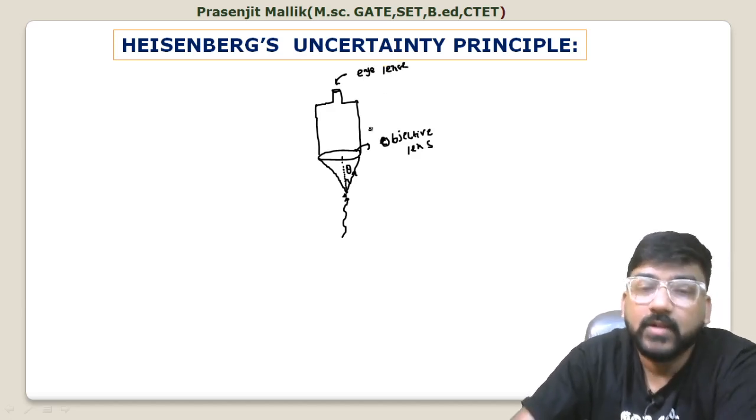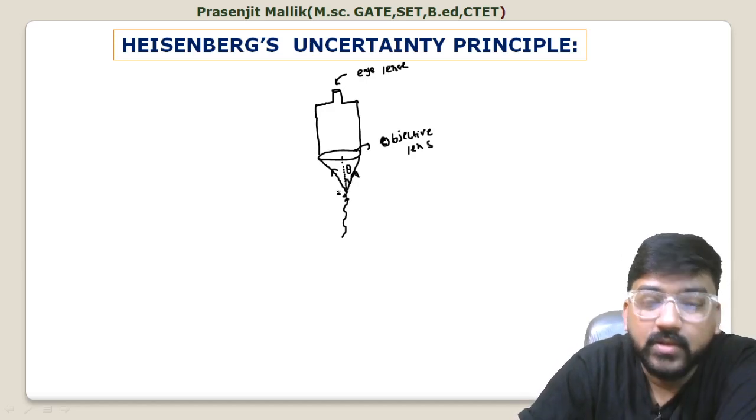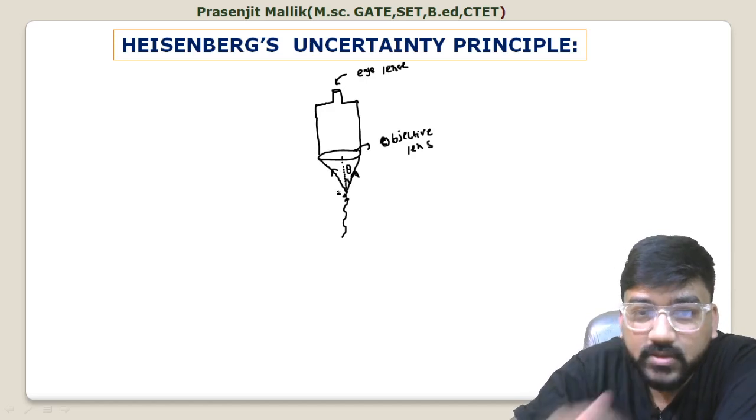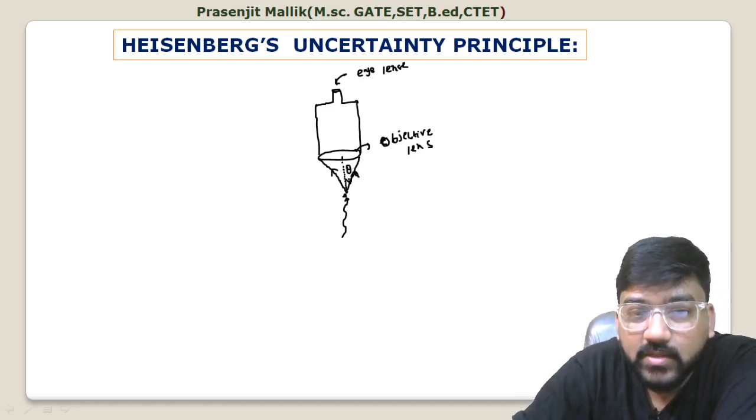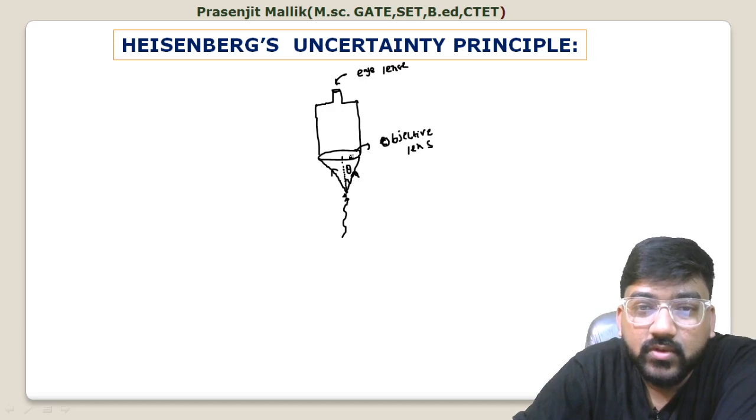Now let us suppose that after interacting with this electron, the photon is scattering either in this direction or in this direction. So this is the maximum scattering angle. Otherwise, if the angle is more than this, then it will not be within this objective lens, it will be outside the objective lens, so it will not reach the eye.